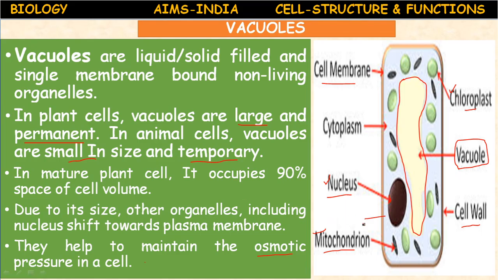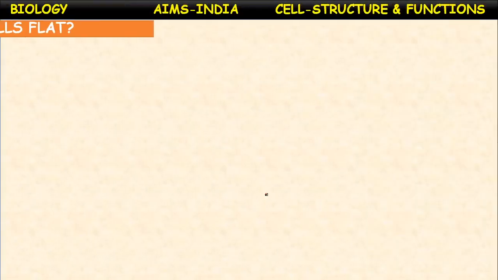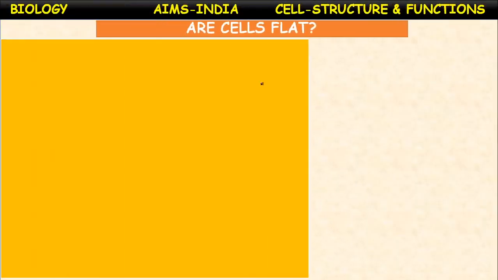So in the plant cell, the vacuole is large in size. In a mature plant cell, it occupies 90% of the volume of the cell. Even it pushes the nucleus also towards the plasma membrane. The main function of vacuole is to maintain osmotic balance and store the excess of materials present in the cell. Next, with this we have completed the cell organelles.